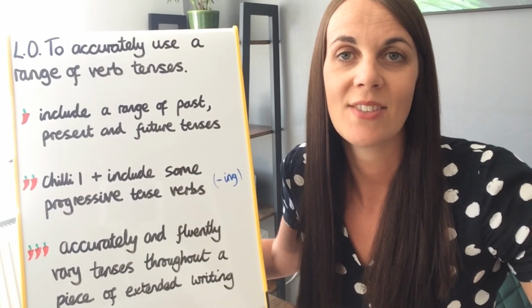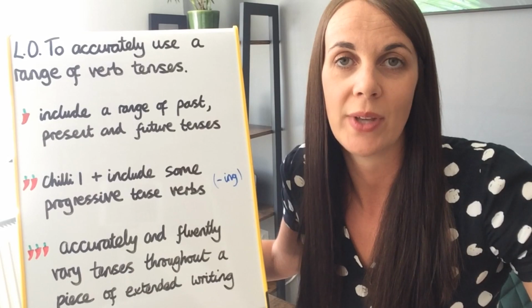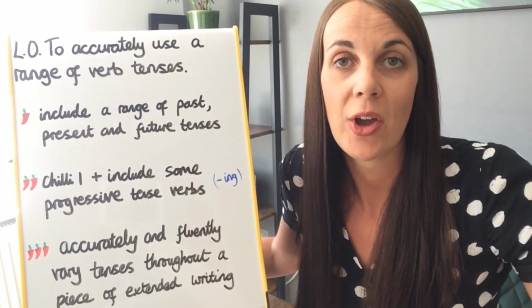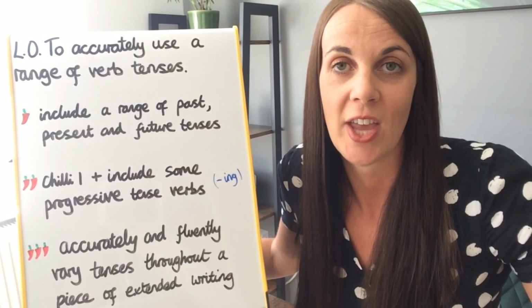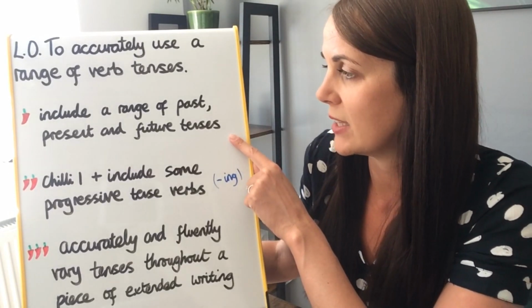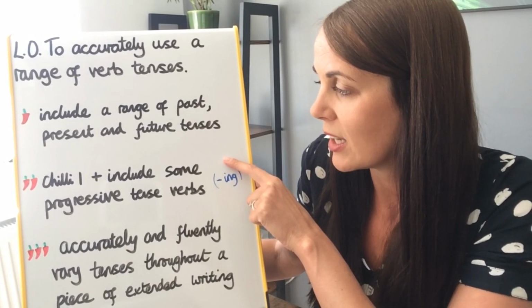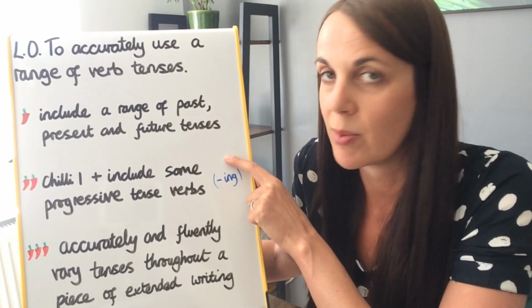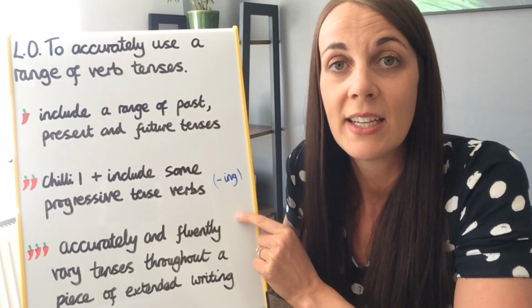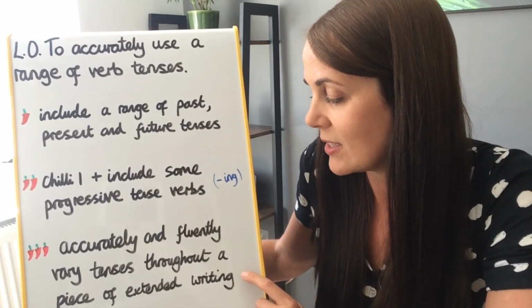Okay, so your task is to write a letter introducing yourself to your new teacher before the new school year. You can write it from the point of view of August from Wonder, or you can write it from your own point of view to your new teacher for next year. Your chilies are to include a range of past, present and future tenses. Chili 1. Chili 2 is chili 1 plus includes some of the progressive tense verbs that we've been practicing with the ing endings. Chili 3 is to accurately and fluently vary tenses throughout a piece of extended writing.